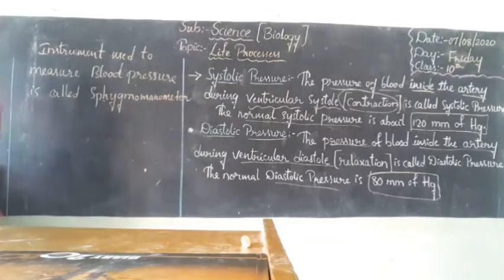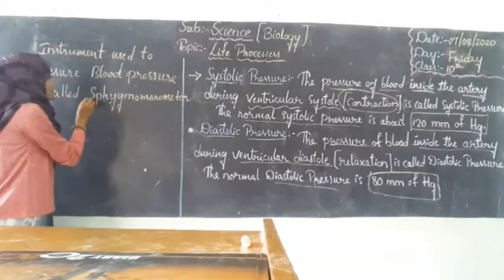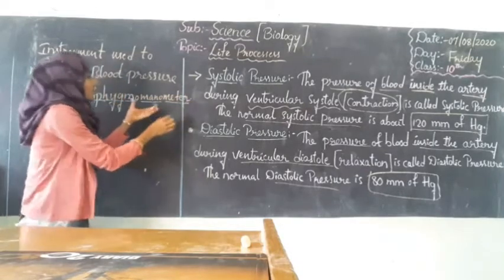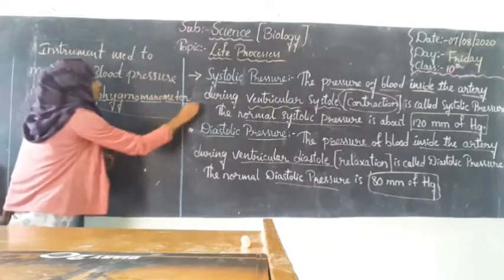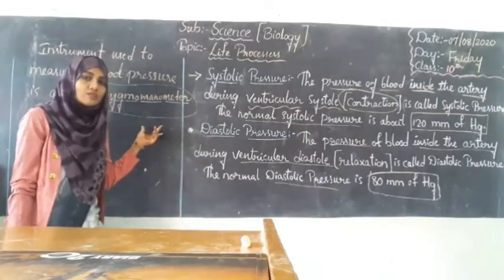Alright friends, just practice the pronunciation of this device, right? Sphygmomanometer. So it's the device used to measure the blood pressure in human beings.